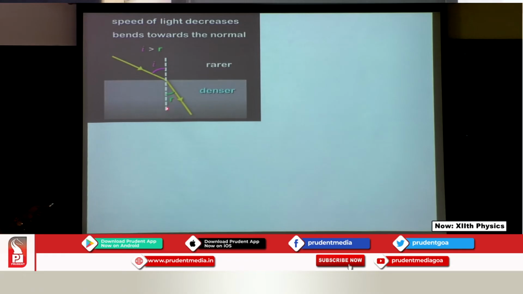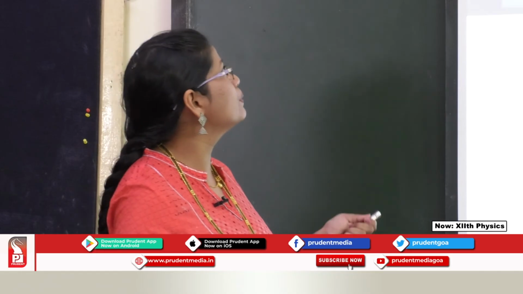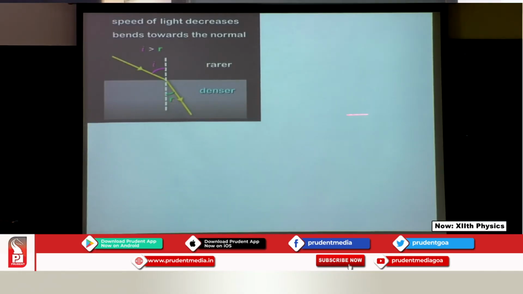So, the angle of refraction is less than the angle of incidence. And why does this happen? That is because the speed of light decreases when it is moving in the denser medium. That is the reason why we have refraction.